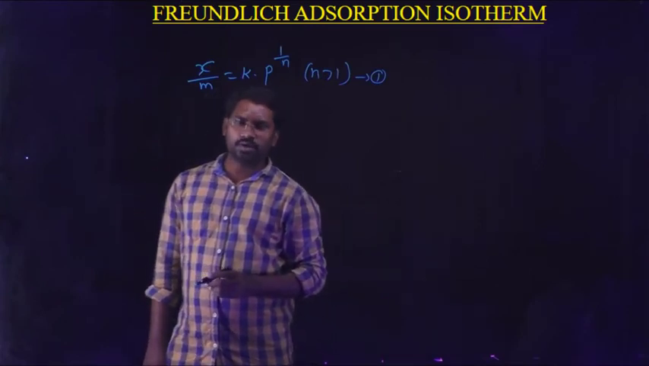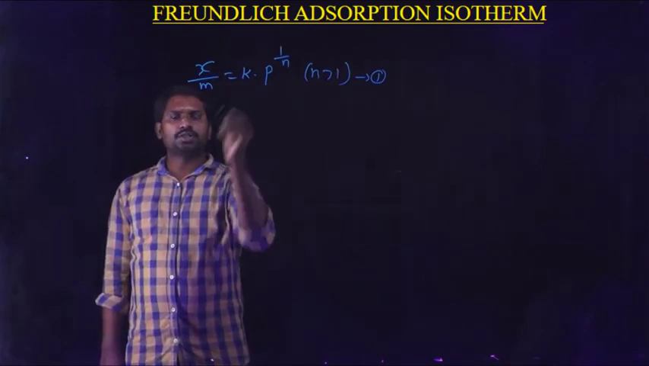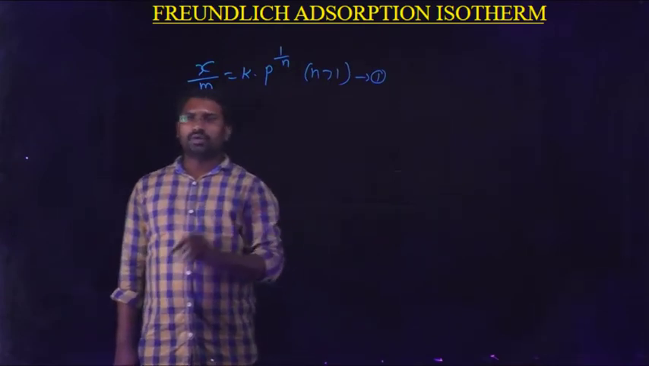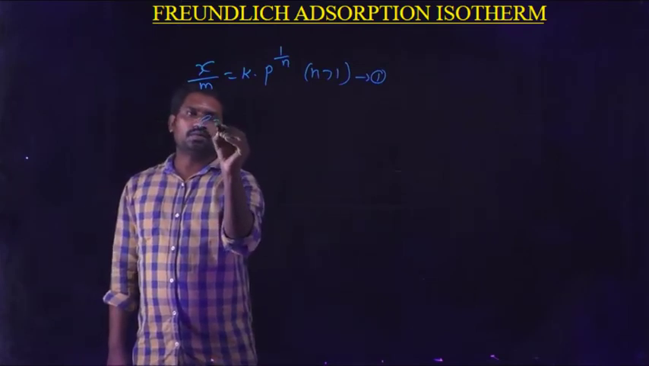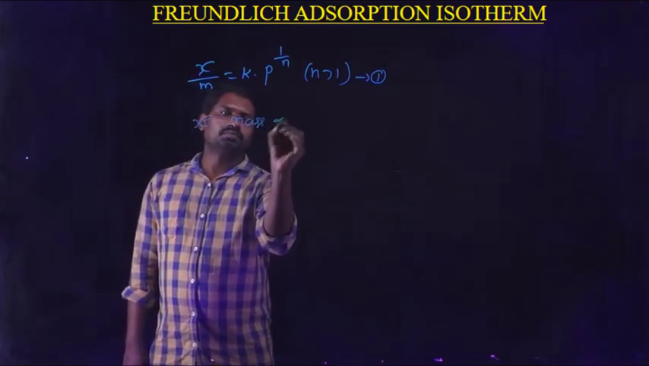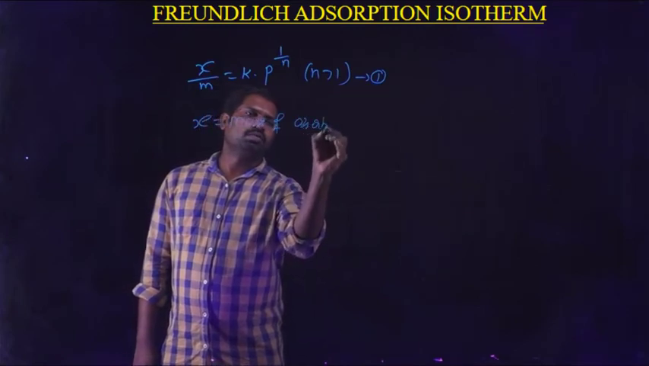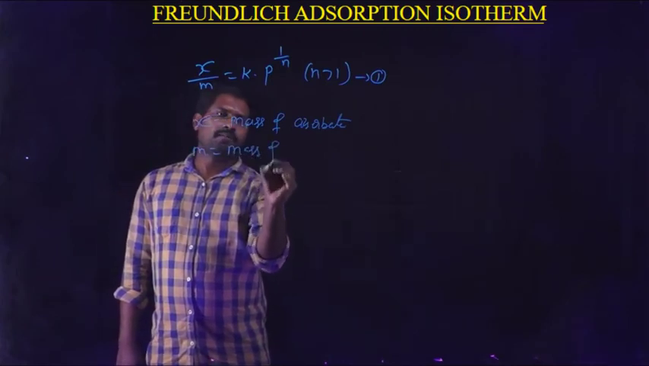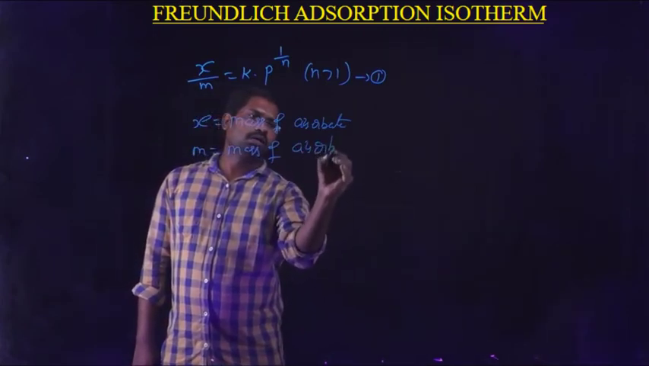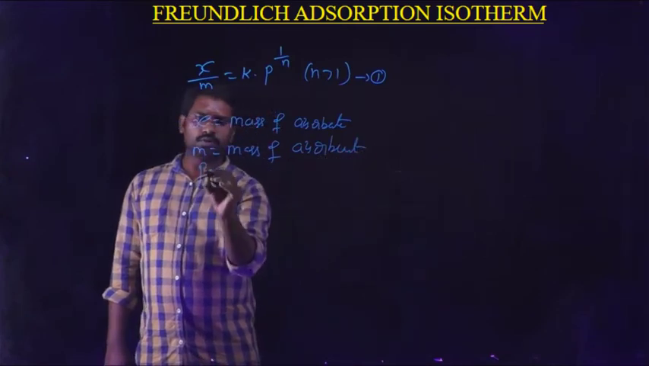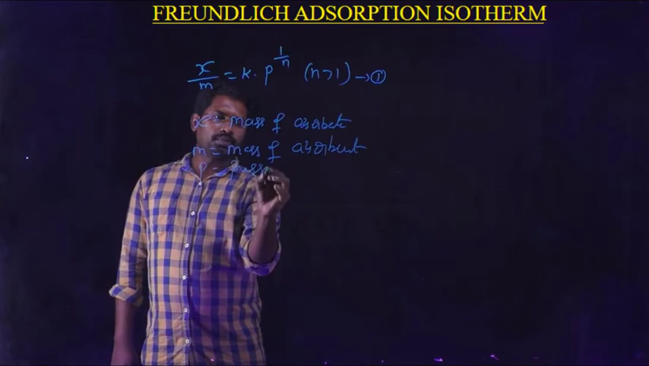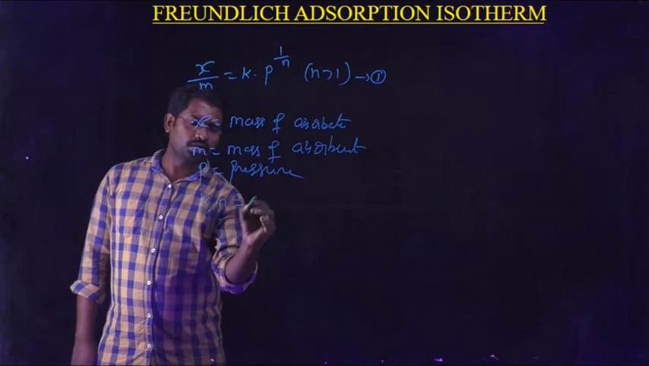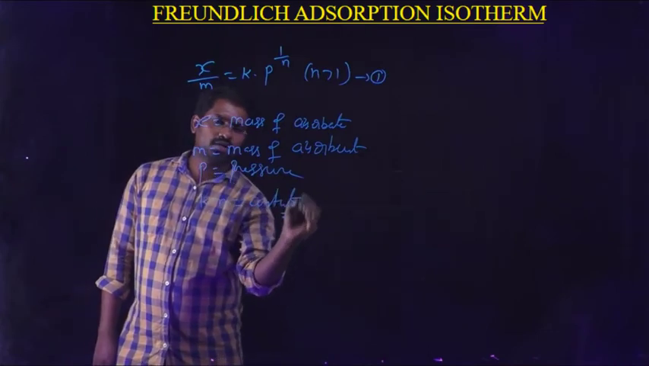Okay students, I already told you what x, m and p are. X is the mass of the adsorbate and m is the mass of the adsorbent. One second, I will write here. X is equal to the mass of adsorbate, m is equal to the mass of adsorbent, and p is equal to pressure. And coming to k and n, they are constants.